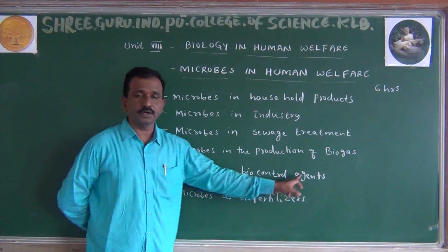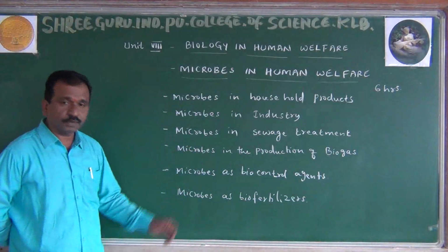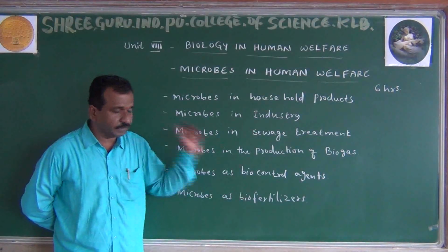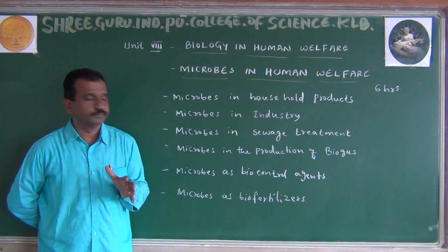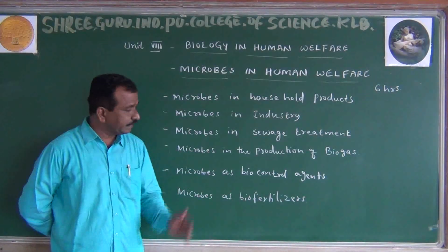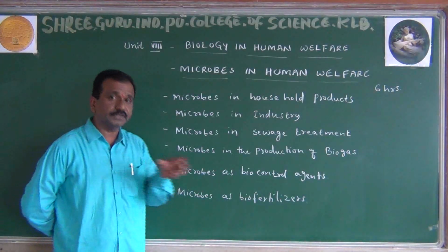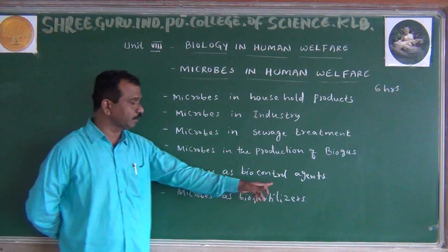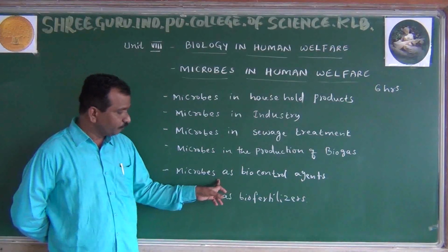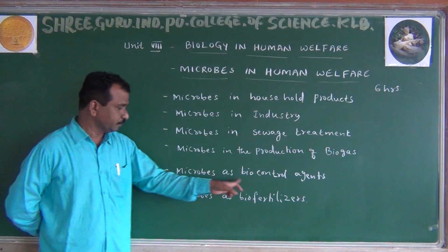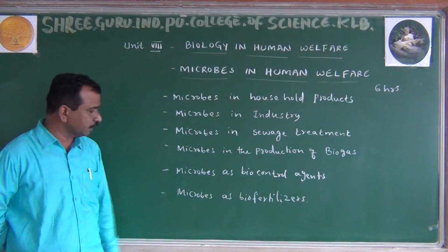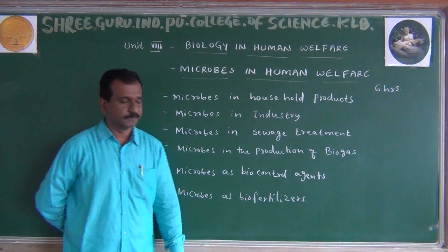Microbes as biocontrol agents. From the name itself, how these microorganisms are controlling the harmful pests as well as insects. ಇನ್ಸೆಕ್ಟ್ಸ್ ಮತ್ತು pests ಅನ್ನು ನಾವು ಯಾವ ರೀತಿ ಕಂಟ್ರೋಲ್ ಮಾಡಬಹುದು by utilizing the microorganisms. In this way, we are going to study the fifth unit, microbes as biocontrol agents. Last one is microbes as biofertilizers.